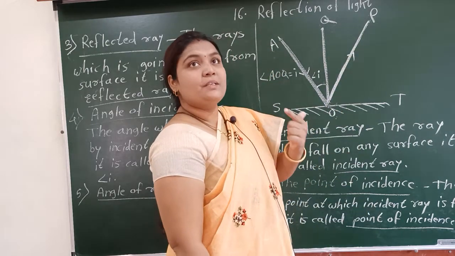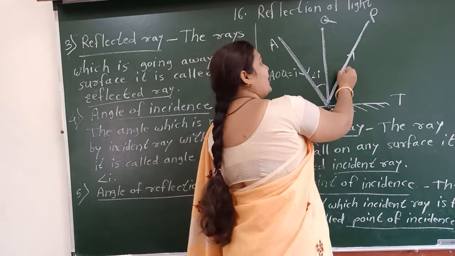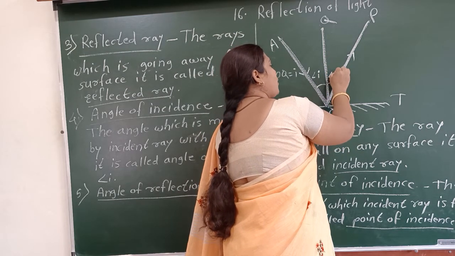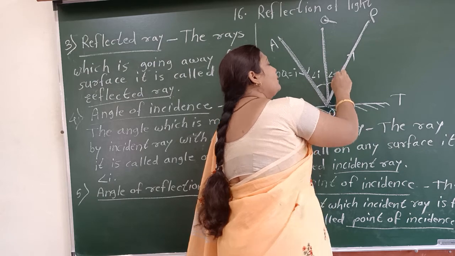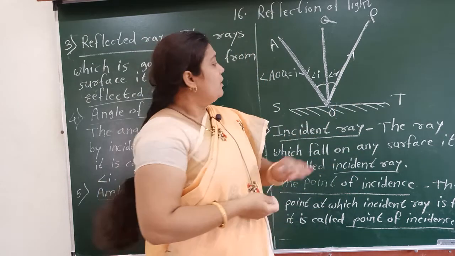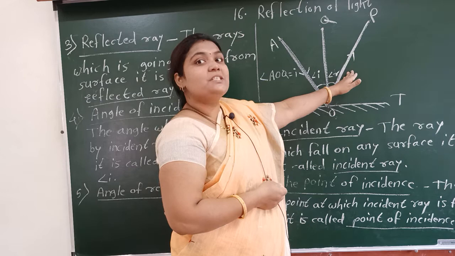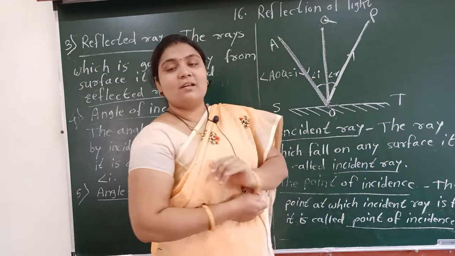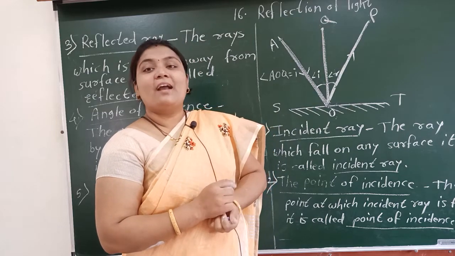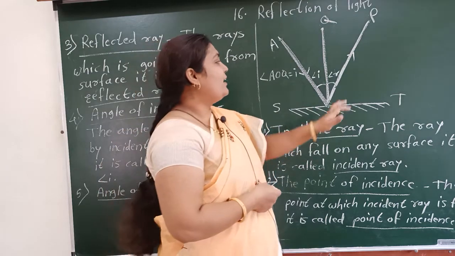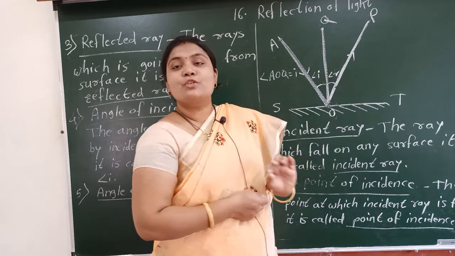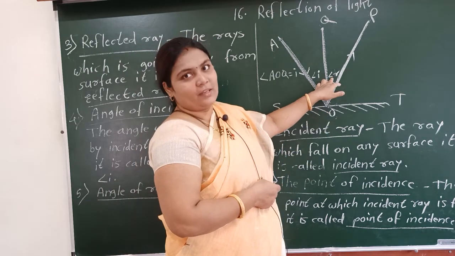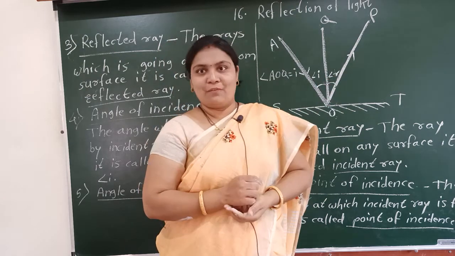The angle which is made by the reflected ray with the normal, it is called the angle of reflection, and it is denoted by small r. Again, this sign is for the angle and r means reflection.